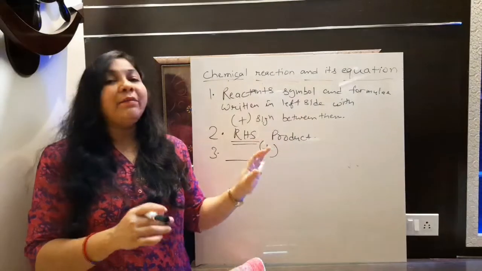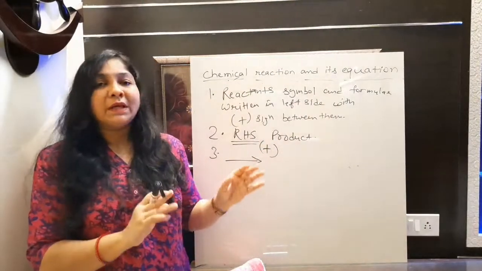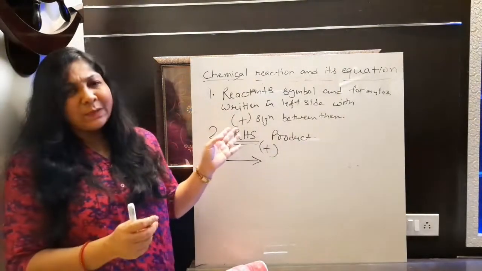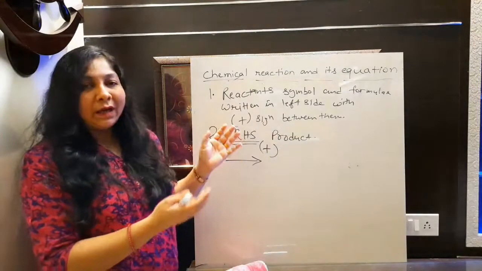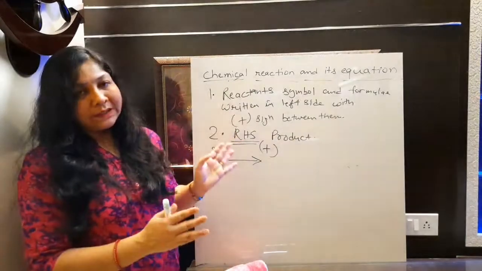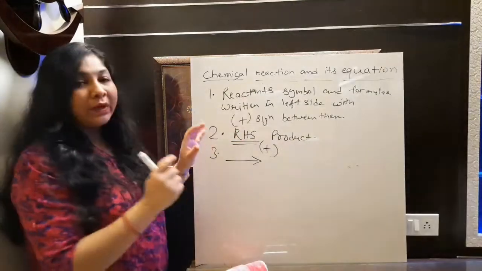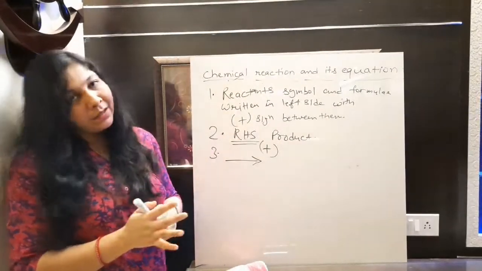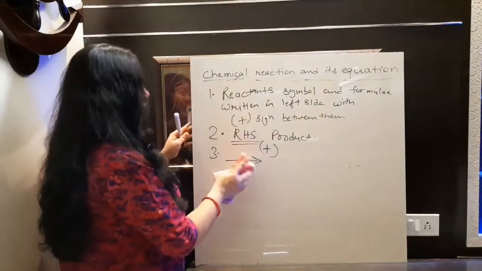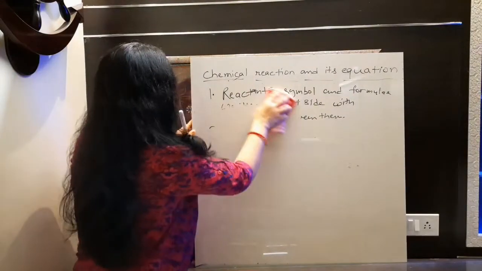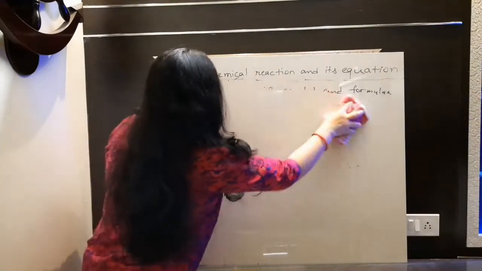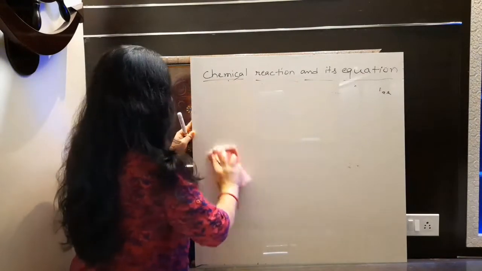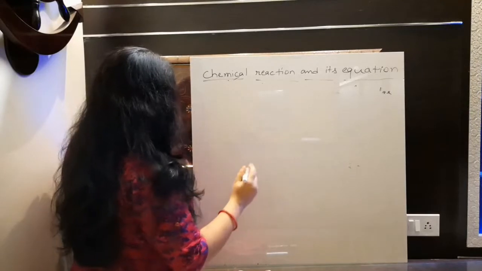So this is the way by which you can represent your chemical reaction. Now I am going to write here, these are the steps. This is very simple because obviously we already know about all these things. So I am just going to rub this part. You only need to remember all these things when you are writing any chemical equation. Fine. Okay, so these are the 3 steps that we need to follow. Now let's move to any chemical reaction. Okay, we will take any chemical reaction first.